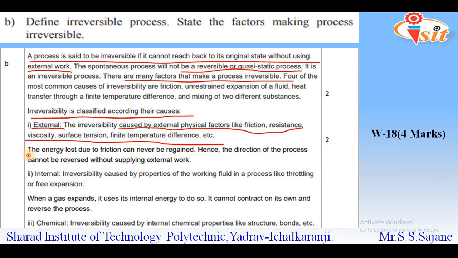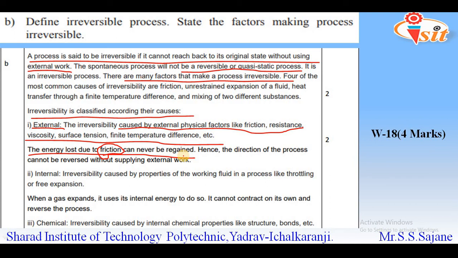The energy lost due to friction can never be regained, because we have studied that energy can neither be created nor destroyed. The thing is that some part of this energy will be converted into another form, and we cannot utilize that part of the energy. So just as given here, if the energy is lost in the form of friction, then we cannot regain that back.